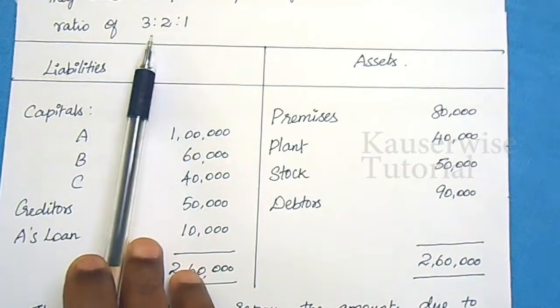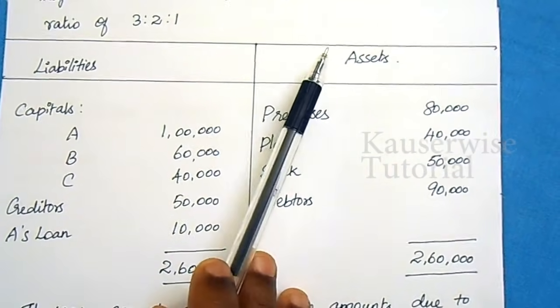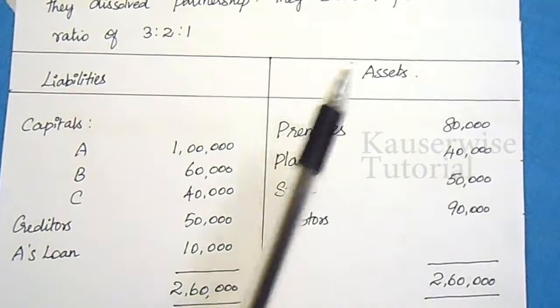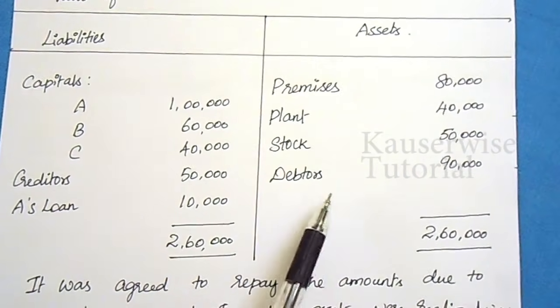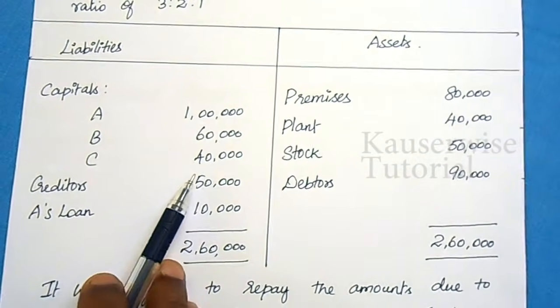If the profit sharing ratio is not given, you can divide the profit or loss equally among the partners. This is the first step, but in this problem we didn't have any loss or profit, so directly you can start with their capital.